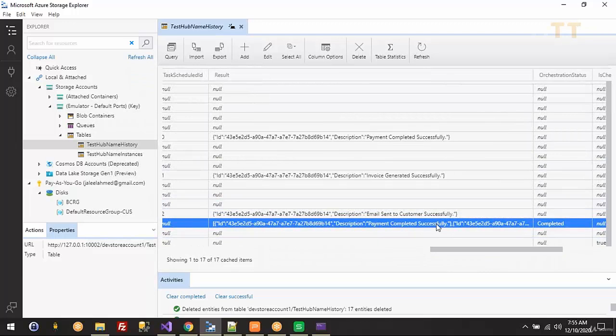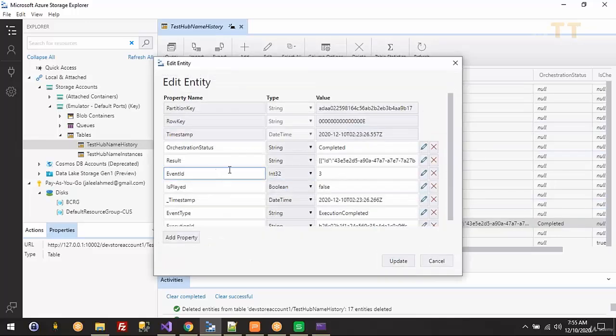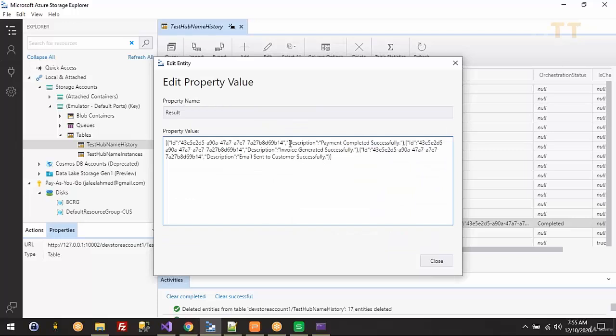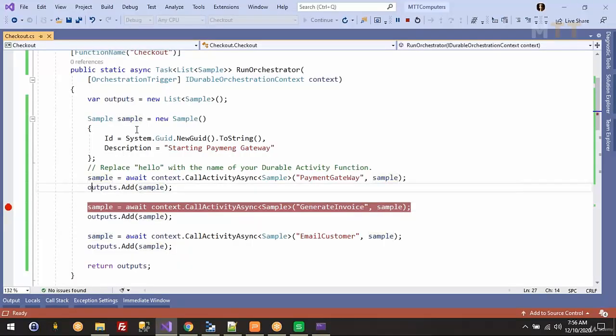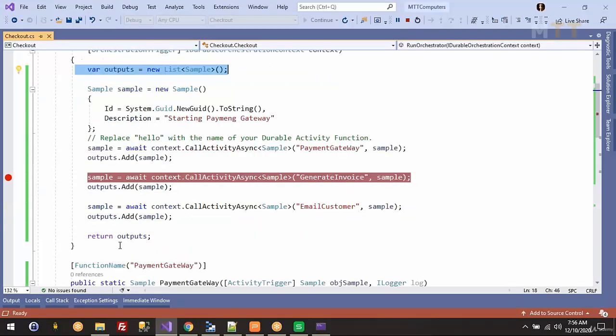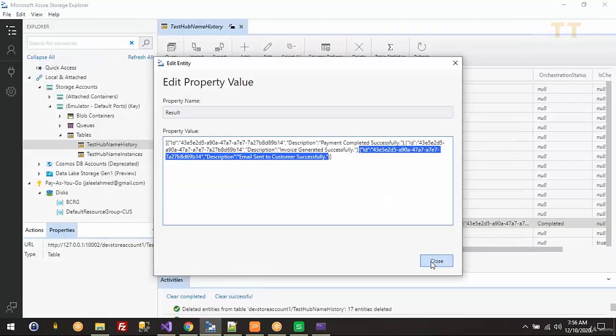If you see this, let me click on edit. Set result. Okay, get it here. This is one, then this is one, and this is your third object. This is what we have been adding to the list of output, and finally we are returning that. So that is getting logged in your last step here. Okay.